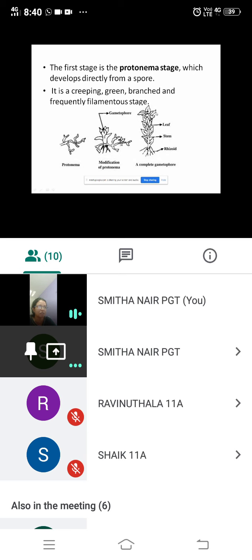So this is the leafy stage. This is the protonema stage and this is the leafy stage. The first stage is the protonema stage, which develops directly from a spore. It is a creeping, green, branched and frequently filamentous stage. So this is the protonema stage.